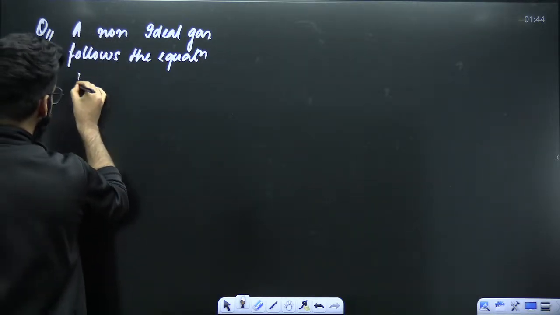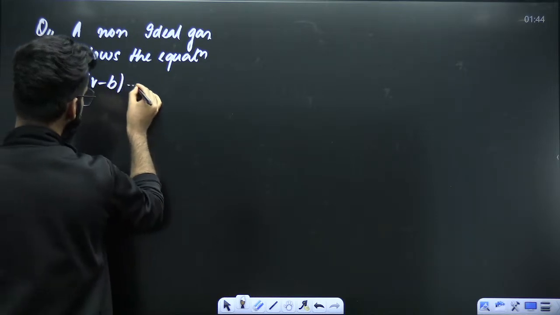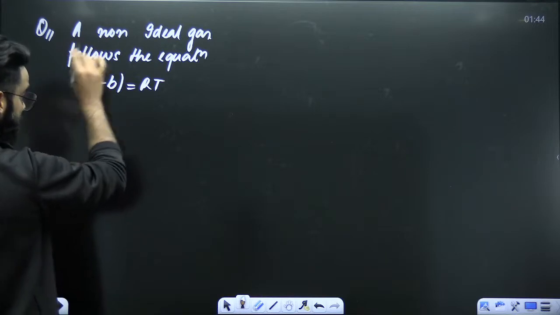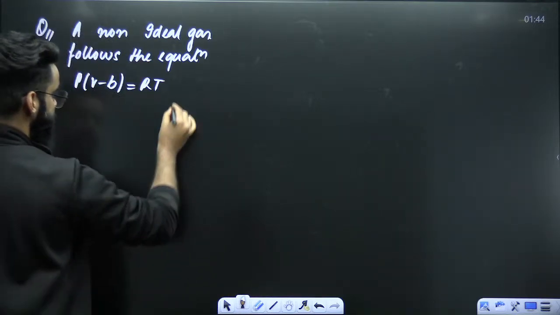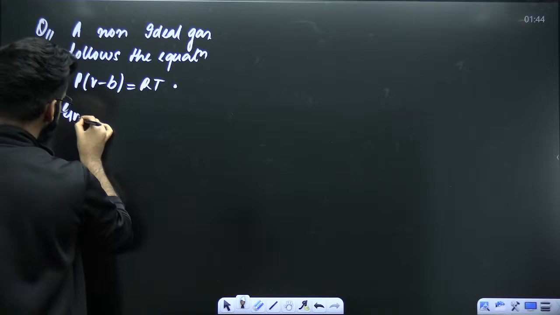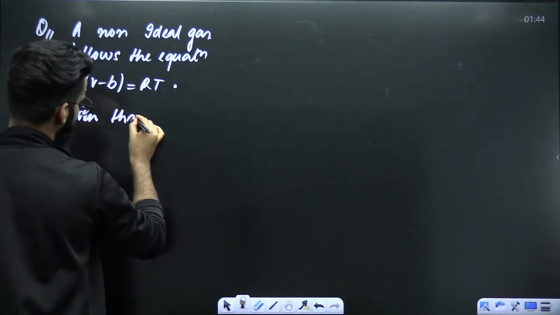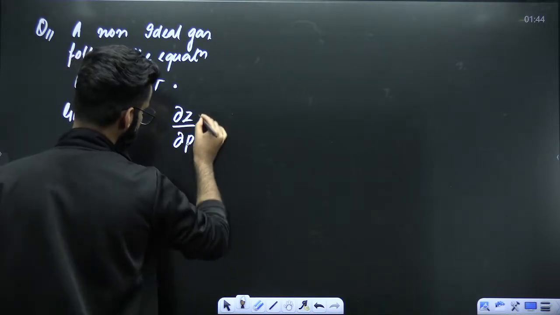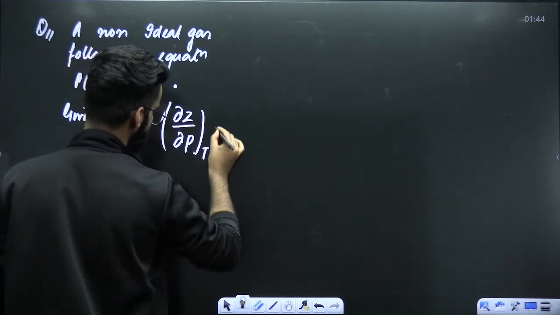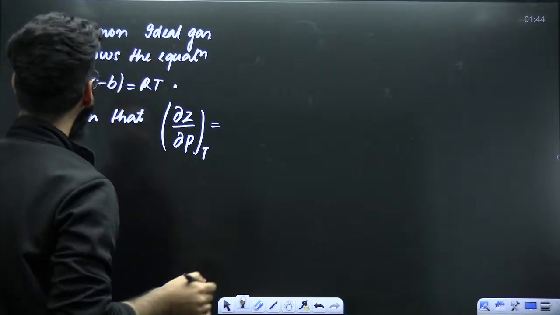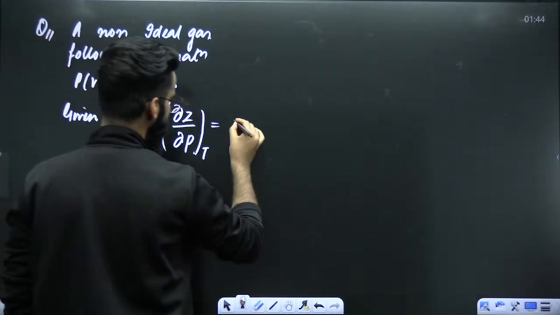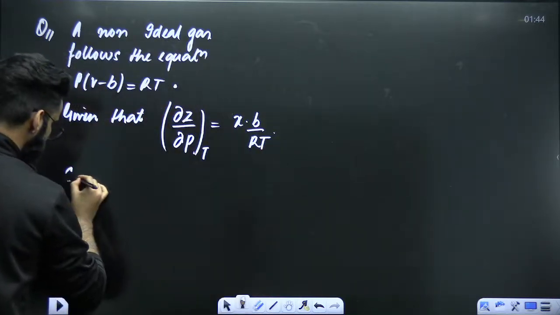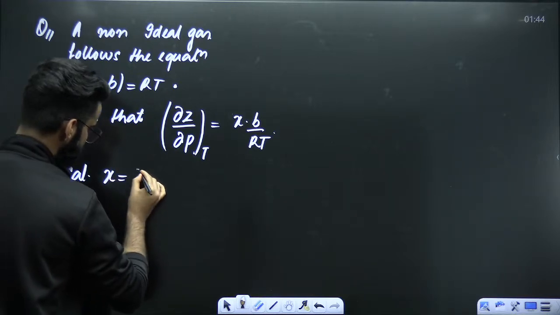The equation is P multiplied by (V minus B) is equal to RT. You can modify the equation. 1 mole of non-ideal gas follows this equation. Given that dZ/dP at constant temperature is equal to x times B divided by RT. Calculate the value of x.